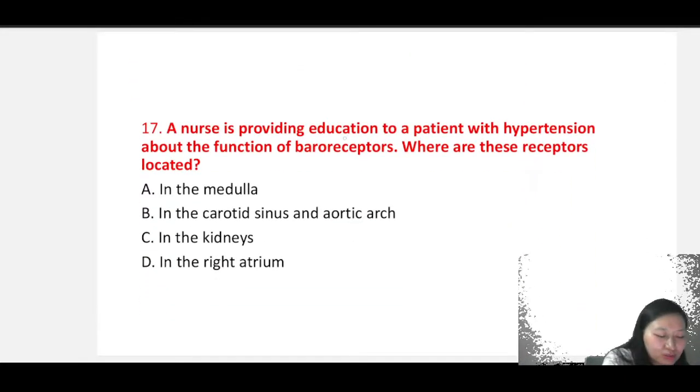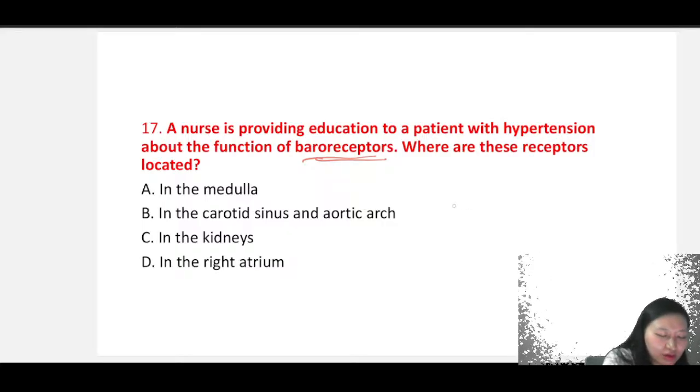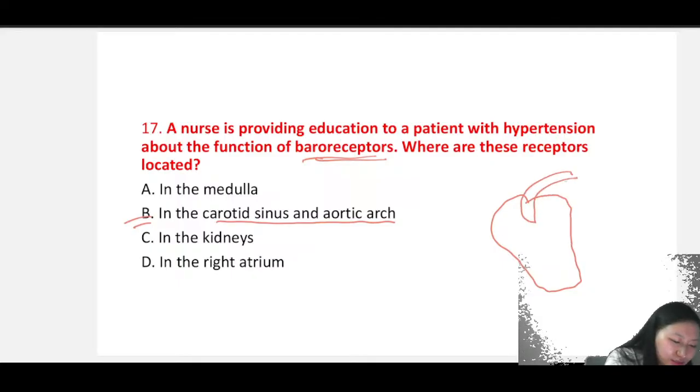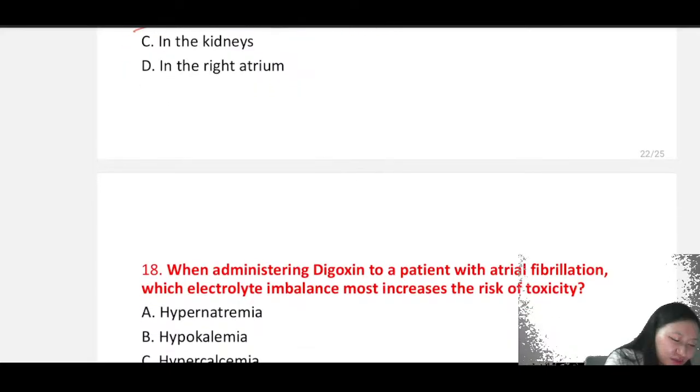A nurse is providing education to a patient with hypertension about the function of baroreceptors, right? Where are these receptors located? Baroreceptors, we will sense the volume, right? So they are very specific. So it will be present in the carotid sinus and the aortic arch, right? If this is your heart, your aortic arch is passing by, right? And your carotid sinus. So it will be present in your carotid sinus and aortic arch, right?